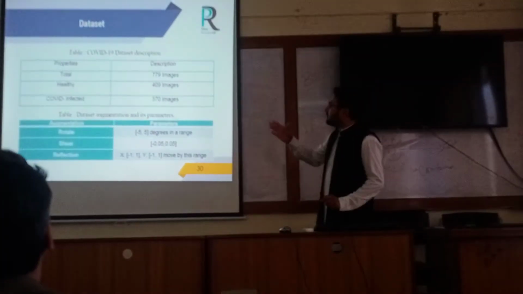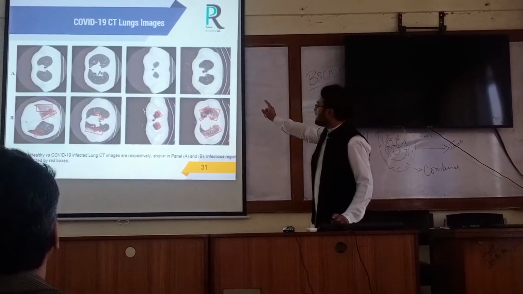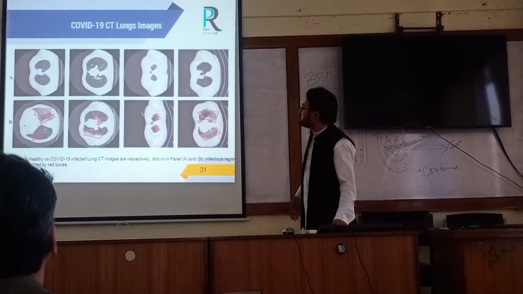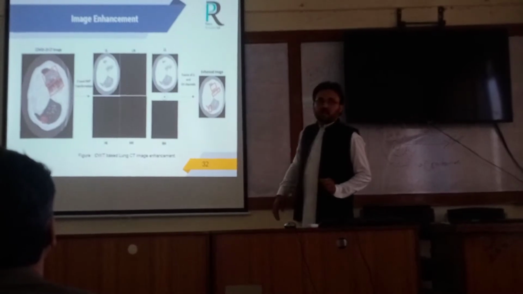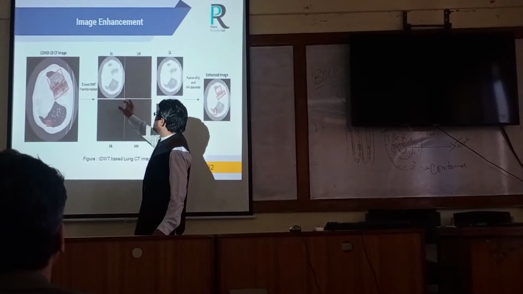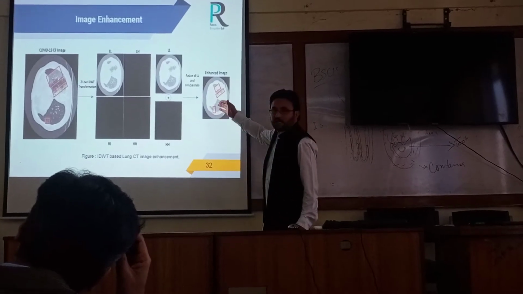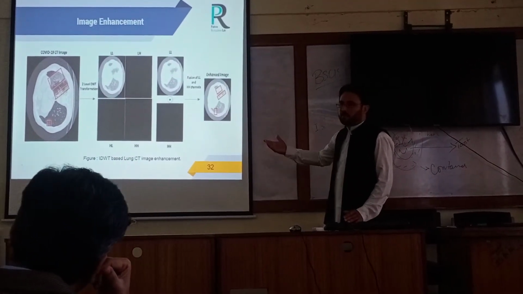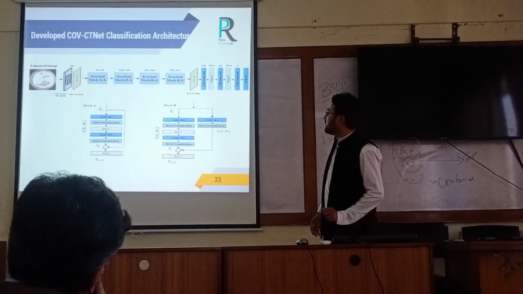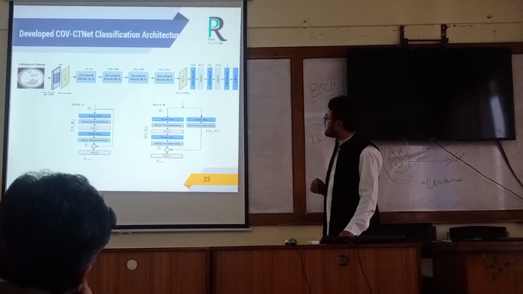This is a data set of CT scan images and their data augmentation parameters. Top are the healthy slices and the bottom are the infected slices. In pre-processing, we want some image enhancement, which uses a discrete transformation. We fuse two kinds of features, the lower features and the high diagonal features, and reconstruct. In this way, we achieve a prominent feature space as well as reduce the computational complexity of the image by up to 75%. This is the proposed residual-based architecture for the segregation of infected versus healthy slices.